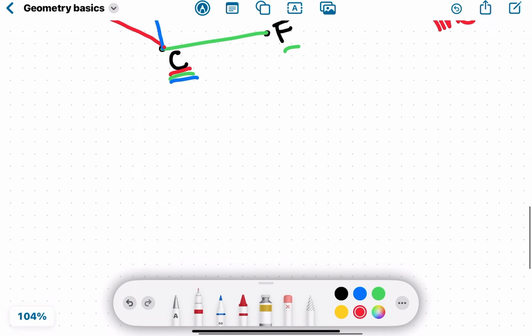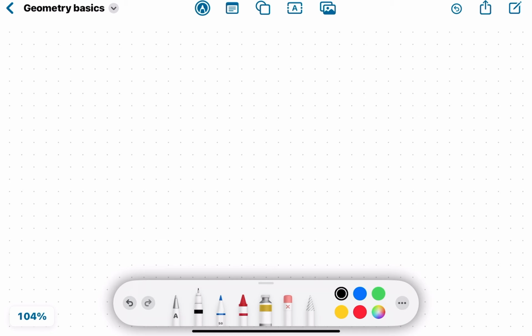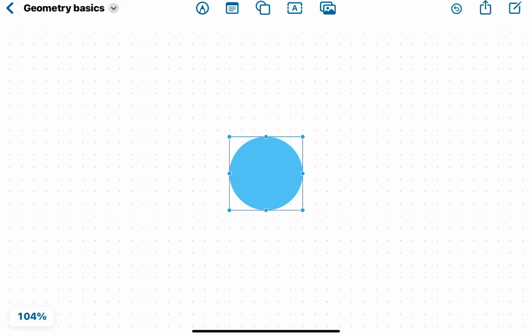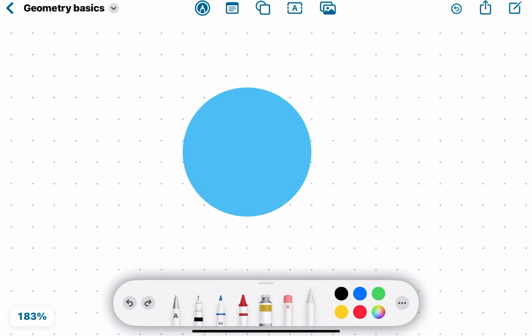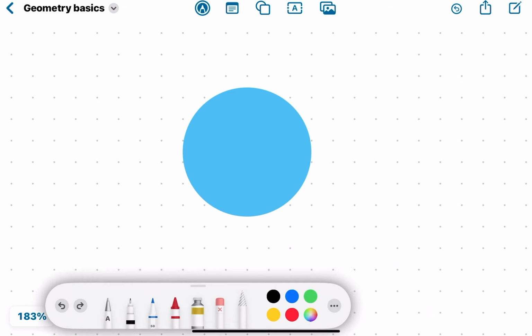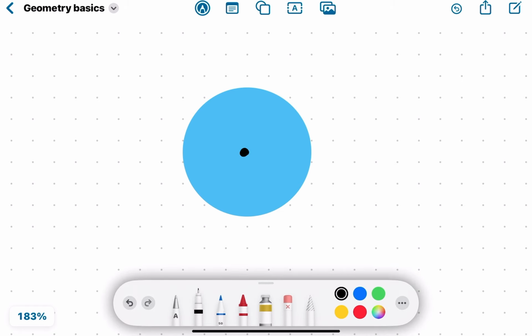Moving on, let's get into circles. So I'm gonna try my best to make a perfect circle. Actually, I'm gonna use one of these shapes here. Okay, so we're just going to keep this circle the way it is, a little bigger. So this is a circle, and in its center, guess what that's called? The point in its center. You guessed it, that's the center. It's as easy as that. The point in the middle, that marks the absolute middle of the circle, is its center.